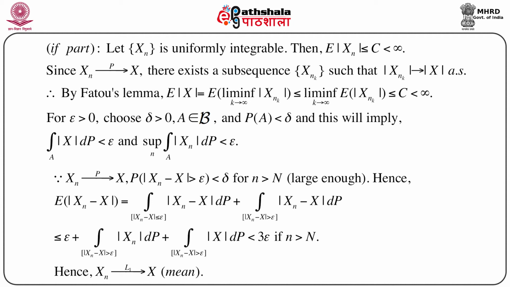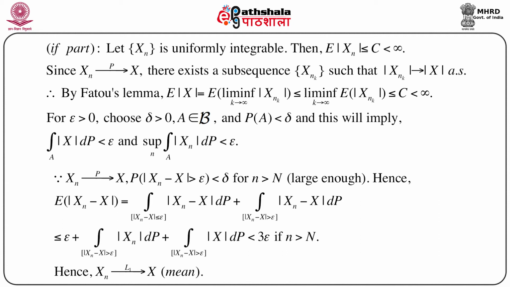Then since we know that xn converges to x in probability, just by the definition of convergence in probability, we can write probability of mod xn minus x greater than epsilon is less than delta whenever small n is greater than some capital N, which is considered to be large enough. Then again, splitting a set into its part less than some quantity and its complementary part, using the same technique as we have already mentioned and used many times, we have expectation of mod xn minus x.